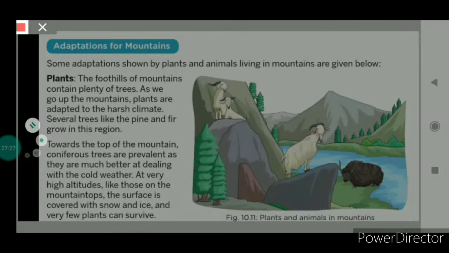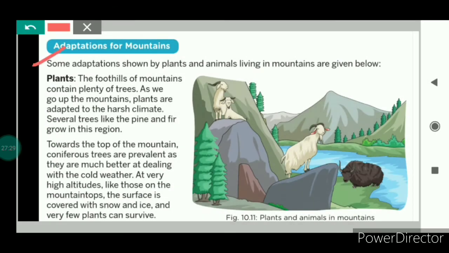Now we will see the adaptations for the mountains. We know that the mountains are the habitat found at higher altitudes, and we know that with the increase in height, the temperature also goes down. So in these mountains the temperature is low and the climate is cold. But in the mountains also, at the various levels, various kinds of plants are found.